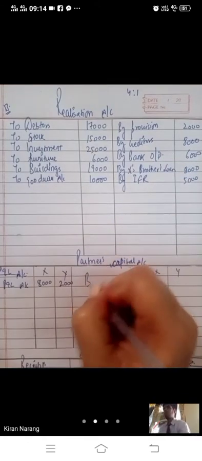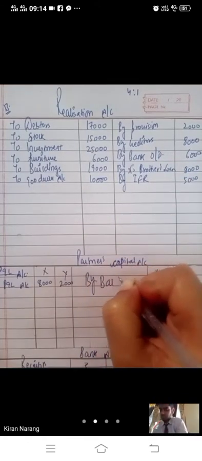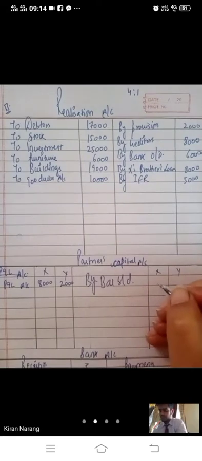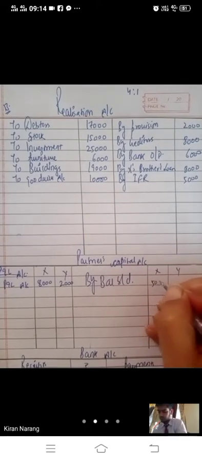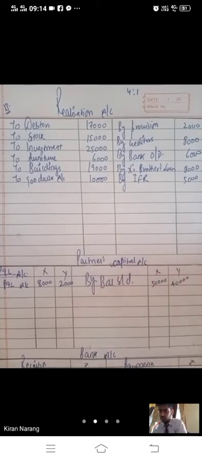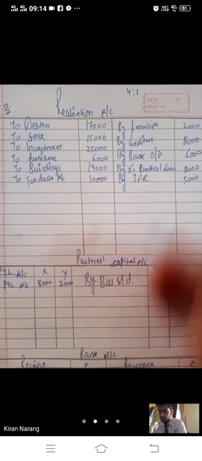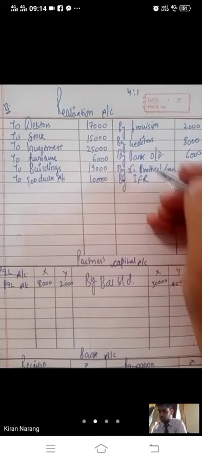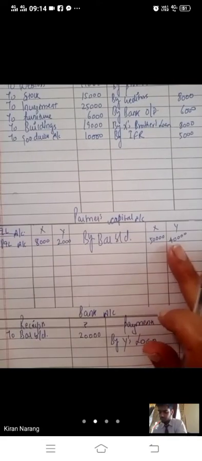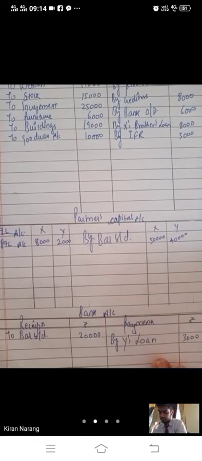Last, capitals are given to you, and that will be recorded by balance brought down, 50,000 X capital, 40,000 Y's capital. Any doubt? All outside liabilities we have recorded here except the capital and partners loan. Partners capital, reserve and partners loan are not recorded in realization account at all.